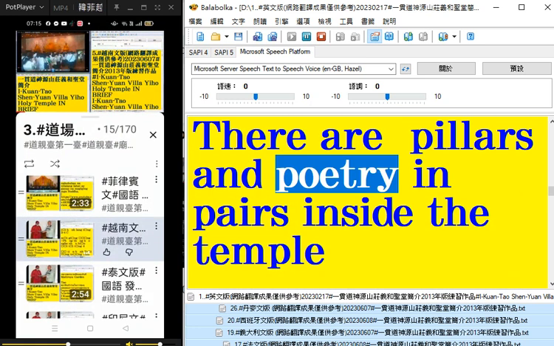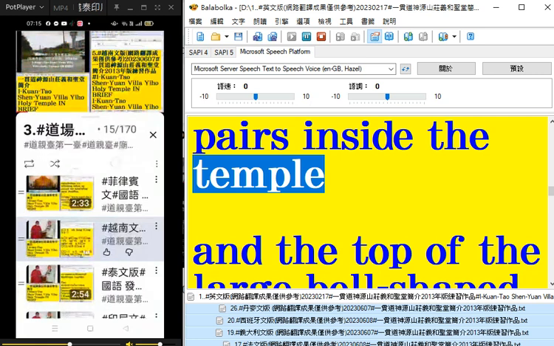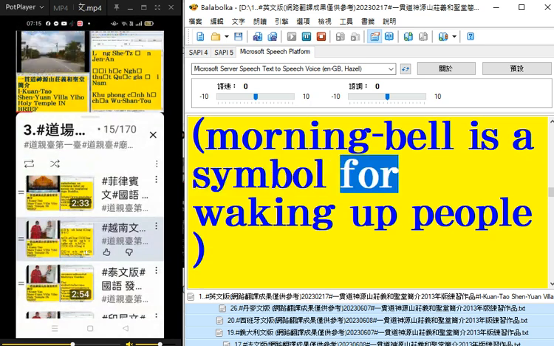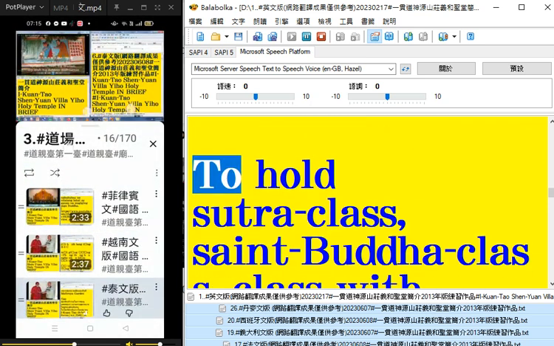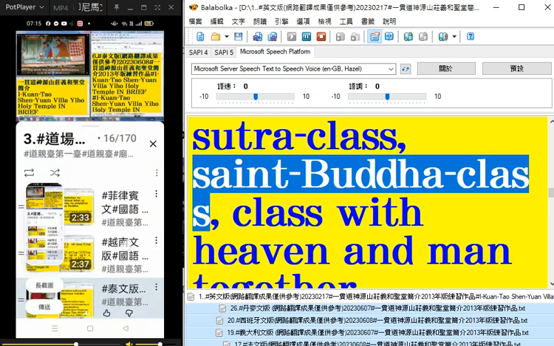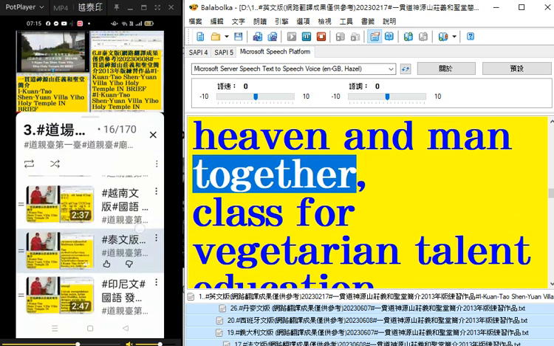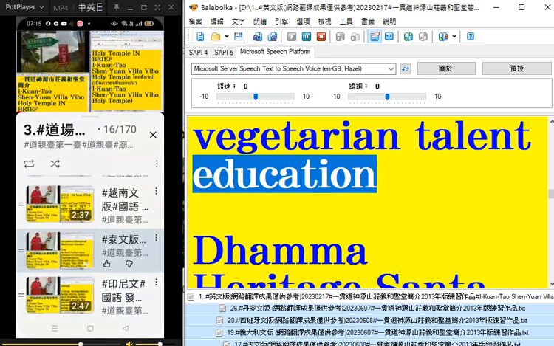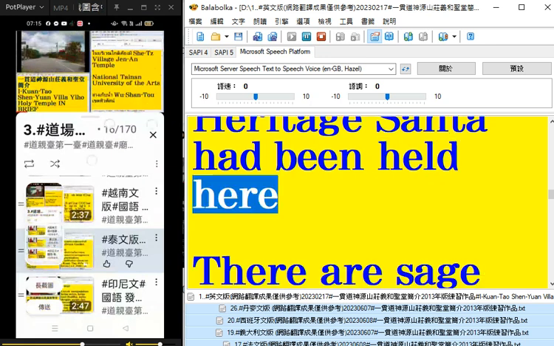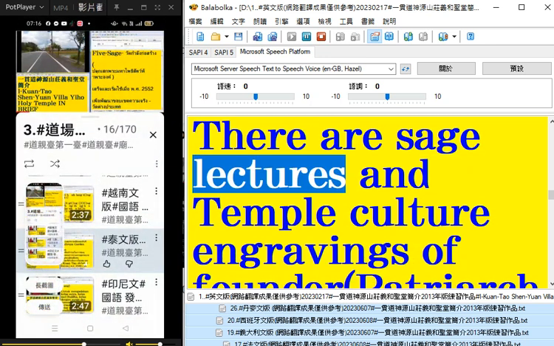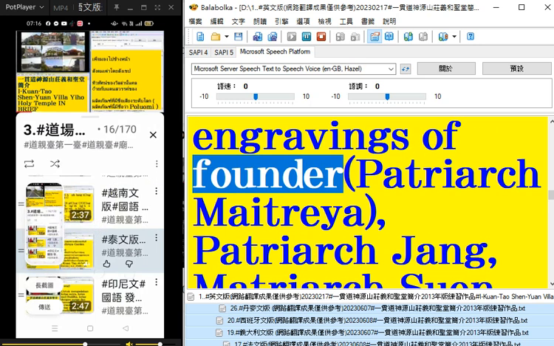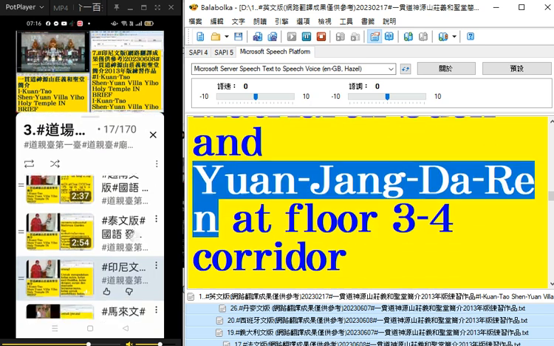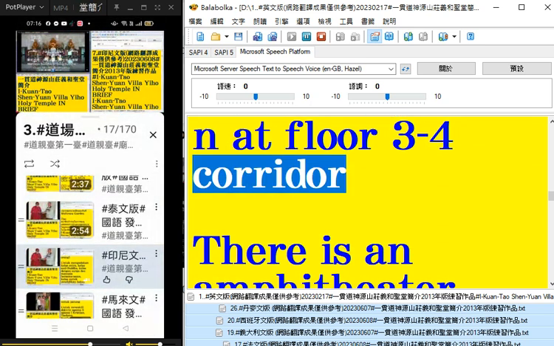There are pillars and poetry in pairs inside the temple. And the top of the large bell-shaped construction, morning bell, is a symbol for waking up people. To hold sutra class, Saint Buddha class, class with heaven and man together. Class for vegetarian talent education. Dhamma Heritage Center had been held here. There are sage lectures and temple culture engravings of founder, Patriarch Maitreya, Patriarch Jag, Matriarch Su and Yuan Jagdaren at floor 3 to 4 corridor.